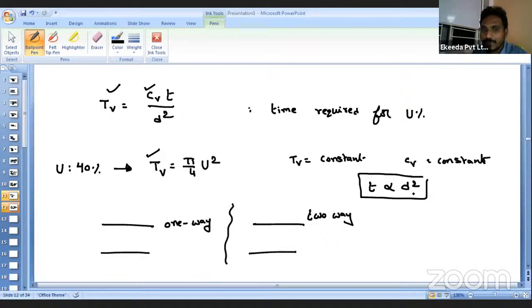So if you compare, if it is one way, what is my length of the drainage path? H. If it is two way, what is my length of the drainage path? It is nothing but H/2. So which one is the least value, one way or two way? You have the lesser value for two way in comparison with one way. So the time required for the consolidation for the two-way drainage path will be lesser in comparison with the one way.